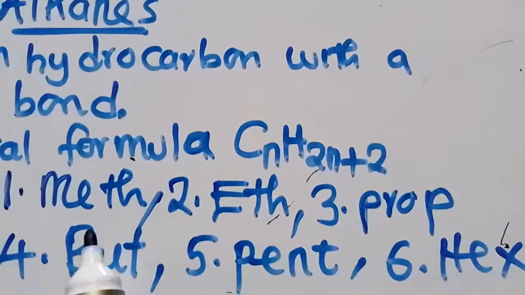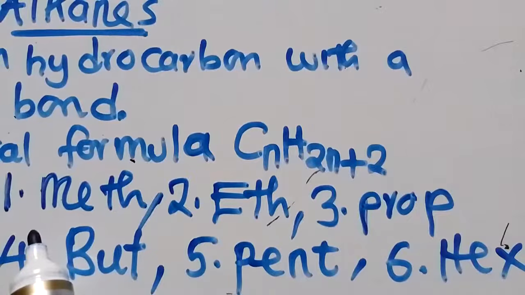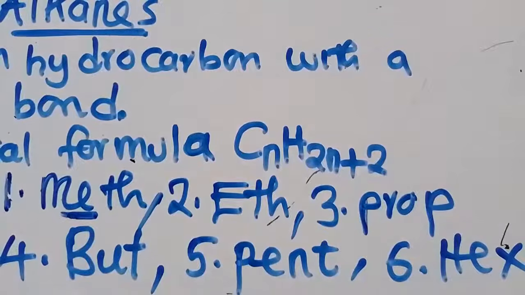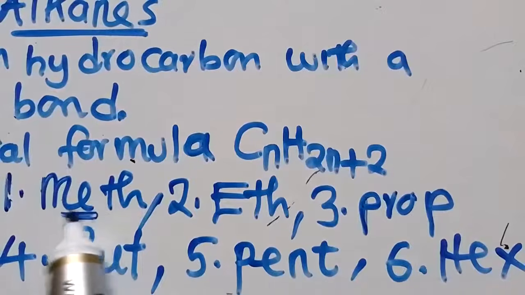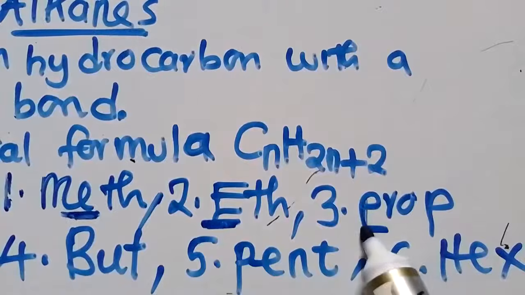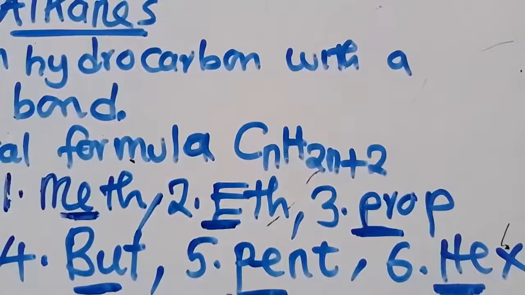So this means that when a hydrocarbon has one carbon, the name should start with meth, be it an alkane or an alkene. Two carbons should start with eth. Three carbons should start with prop. Four carbons should start with but. Five carbons should start with pent. Six carbons should start with hex. This is what you need to know.